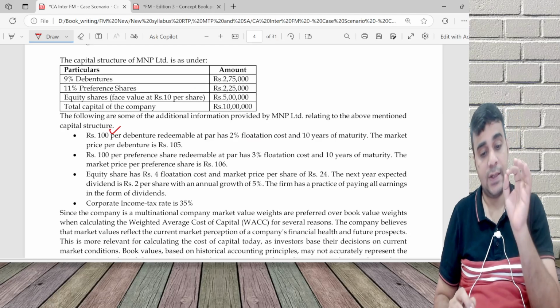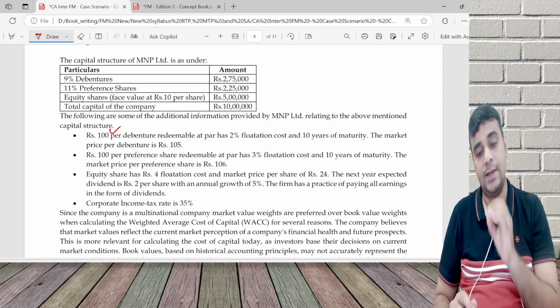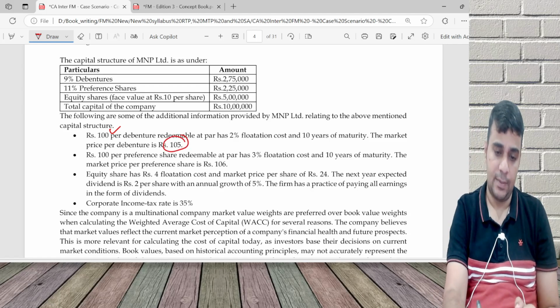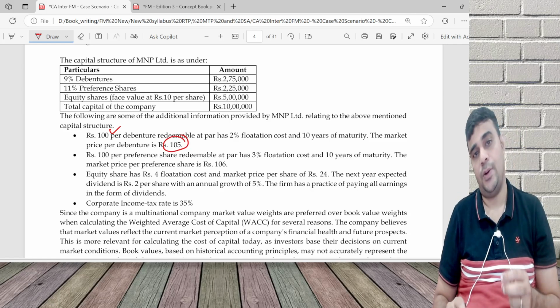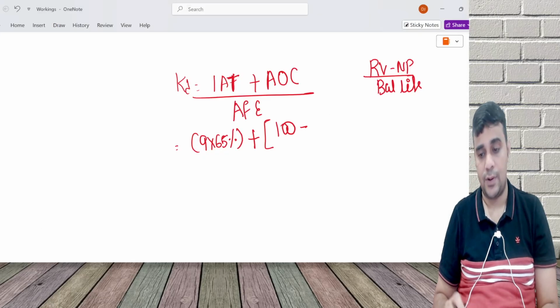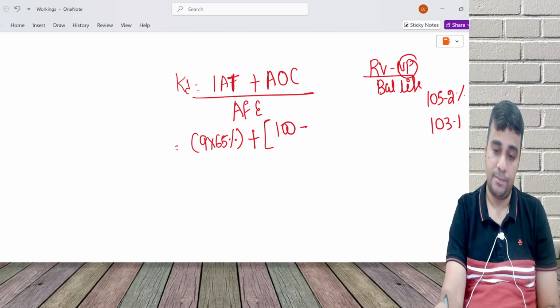Net proceeds is issue price minus flotation cost. At what price will the issue happen? Mostly the current market price. Sometimes I can take par value, but mostly the current market price. So net proceeds is 105 minus 2%, 103.1.